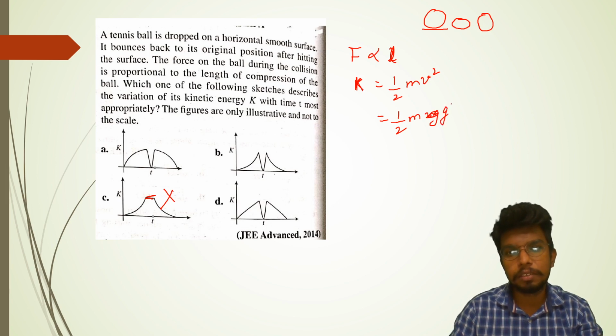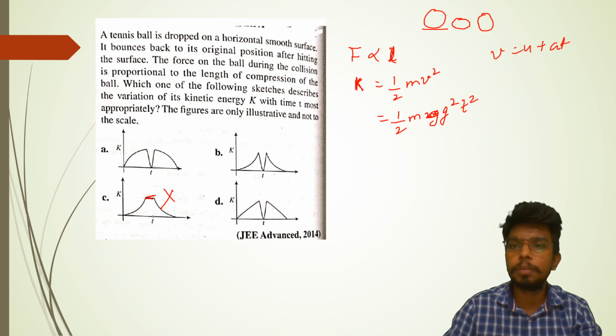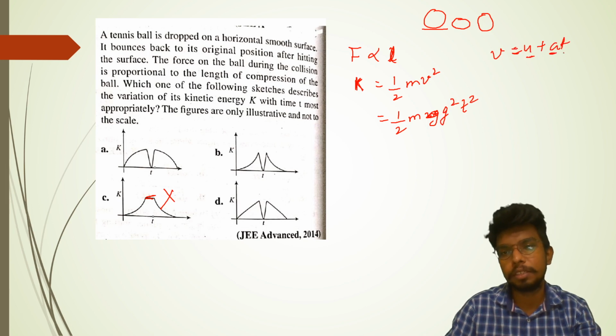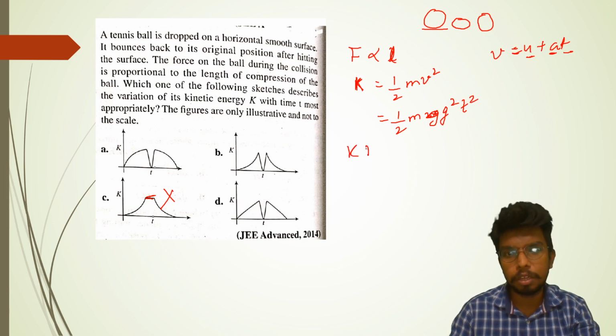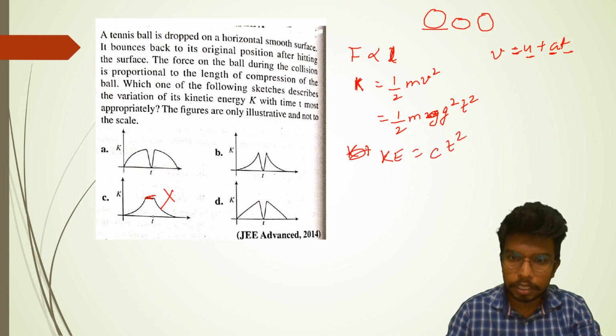So I can write it as half m g square t square, because the ball has been dropped from initial velocity 0, acceleration is g, t is time. Half m is constant, g square is constant, so K is proportional to t square. Or I can say that kinetic energy is nothing but some constant times t square.